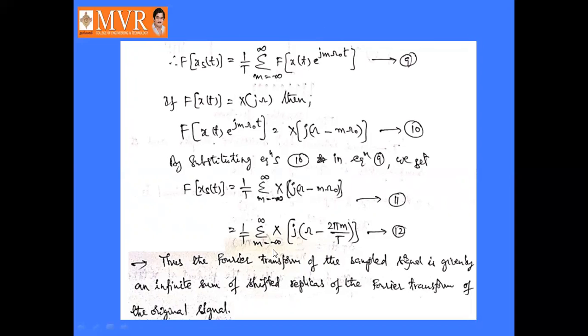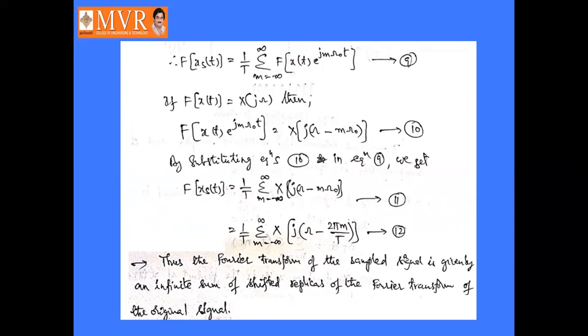Or we can write this as 1 by T sigma m equal to minus infinity to infinity X of j omega minus m omega naught, where omega naught is 2 pi by T or 2 pi f. This is equation number 12. Thus, the Fourier transform of the sampled signal, that is xs of t, is given by an infinite sum of shifted replicas of the Fourier transform of the original signal.